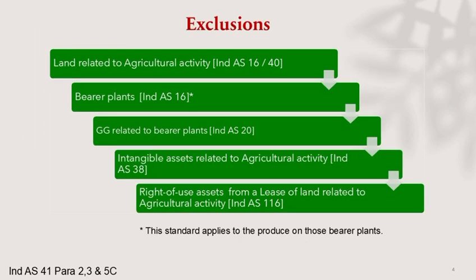So, what's excluded from this standard? Quite a few things actually. Land used for agriculture, bearer plants, intangible assets, leased agricultural land, government grants related to bearer plants, all of these fall under different Ind AS standards. This avoids overlap and ensures each asset class follows its correct accounting treatment.